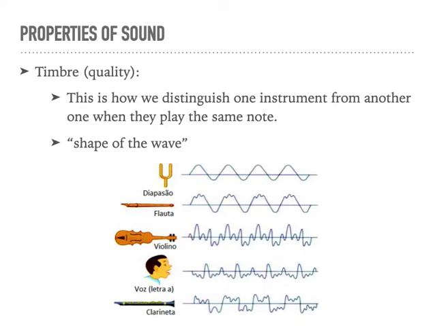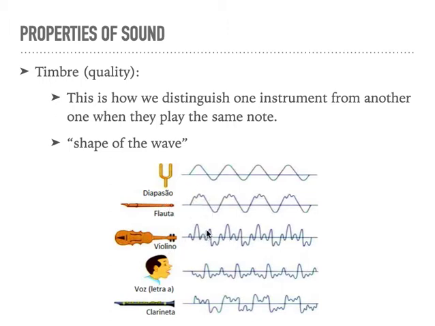And finally, timbre. That's the quality, and that's the difference when we, for example, use different instruments to make the same notes. We can hear there's a difference, and that's because what changes is the shape of the wave. So this object does the perfect wave, but every instrument does a similar thing, but not quite the same.